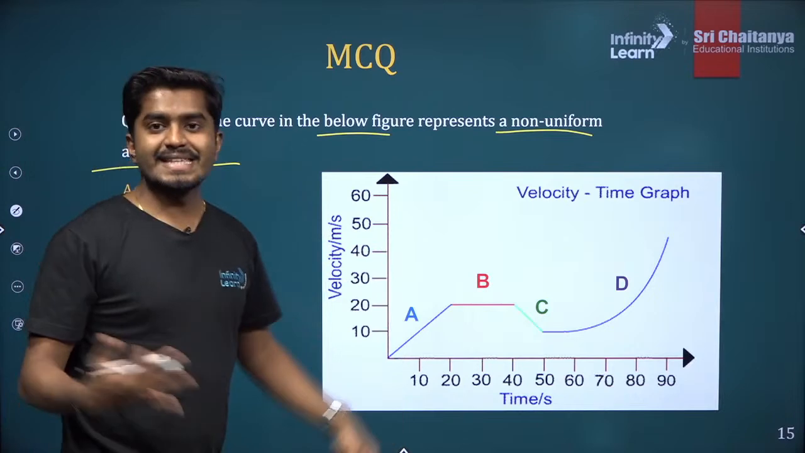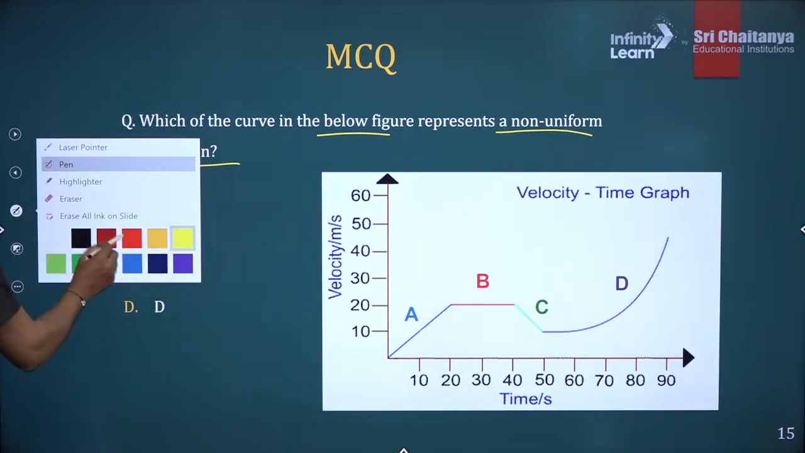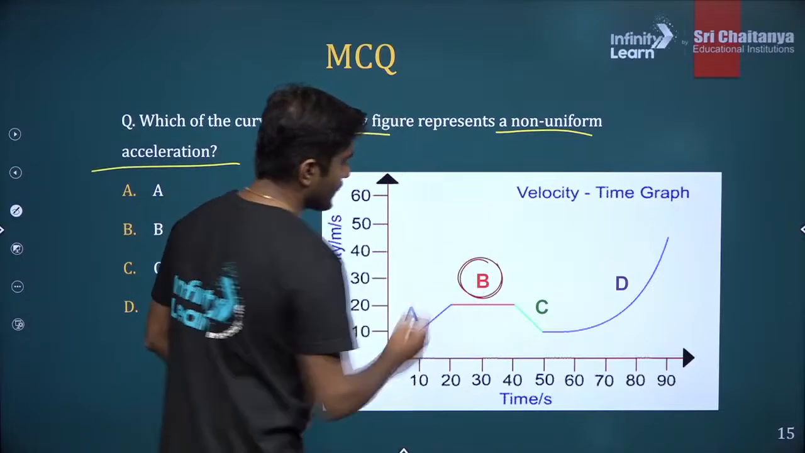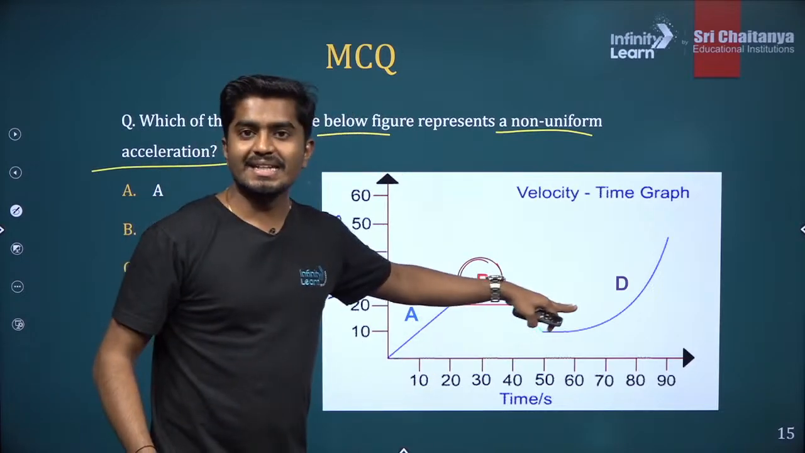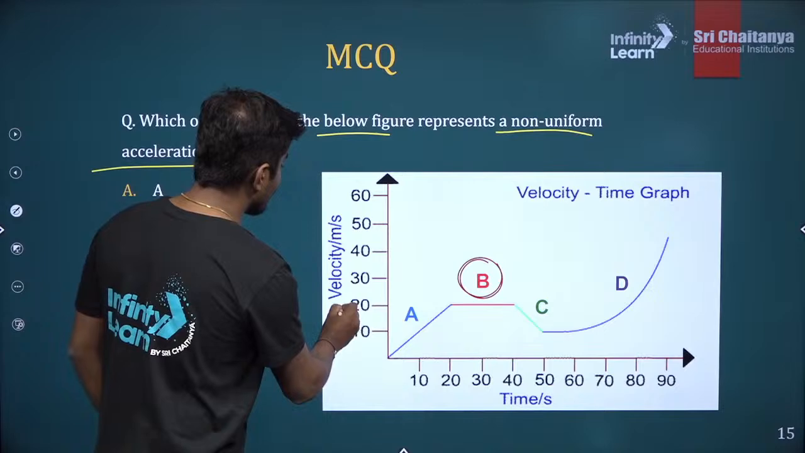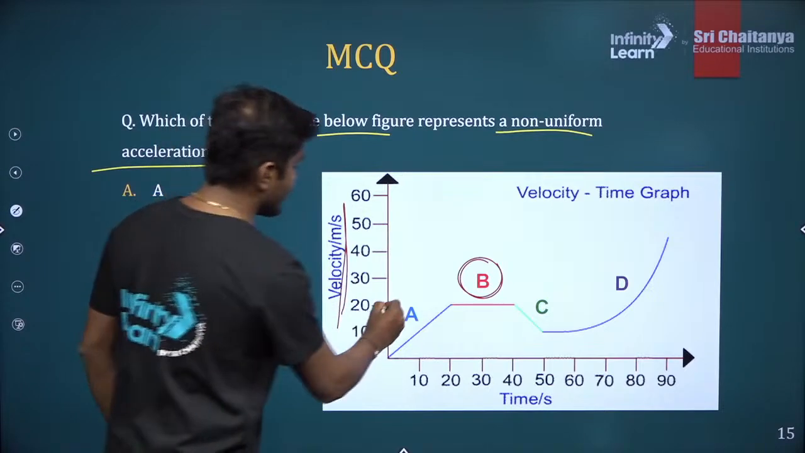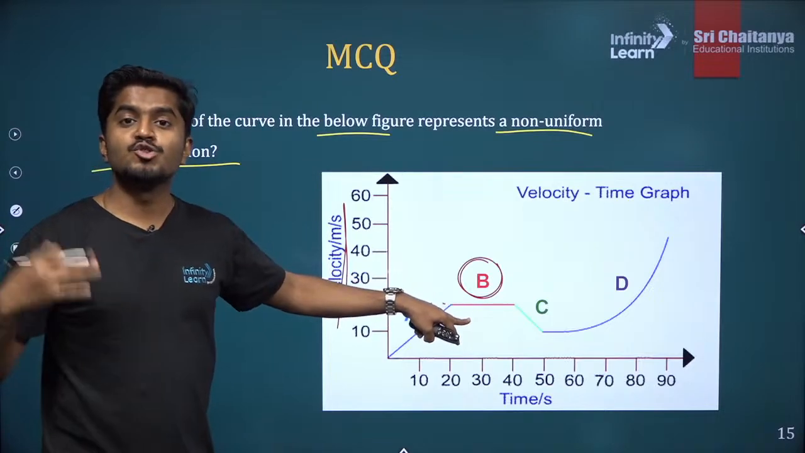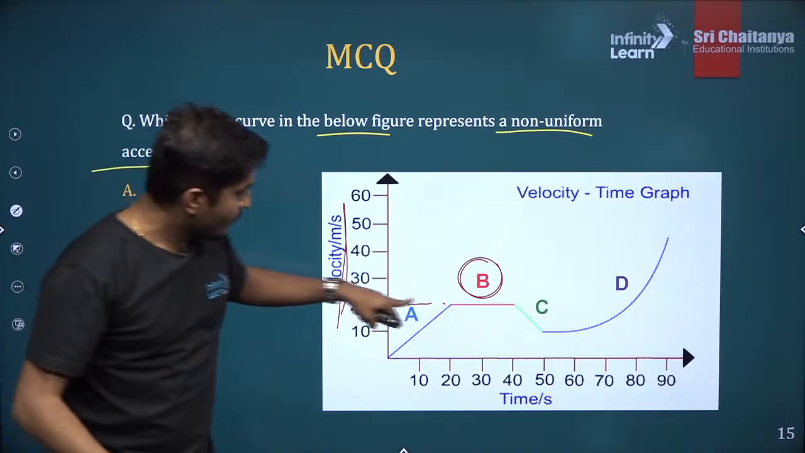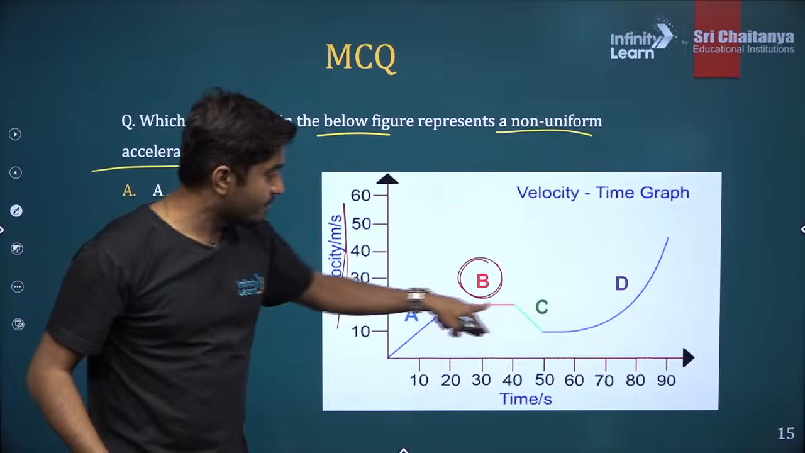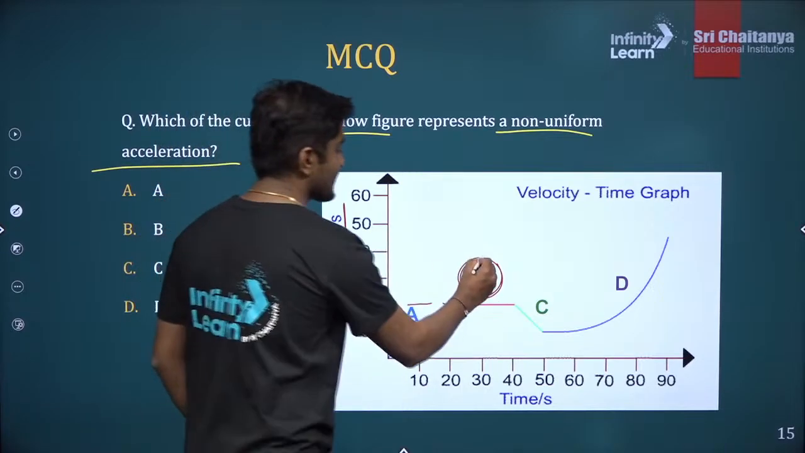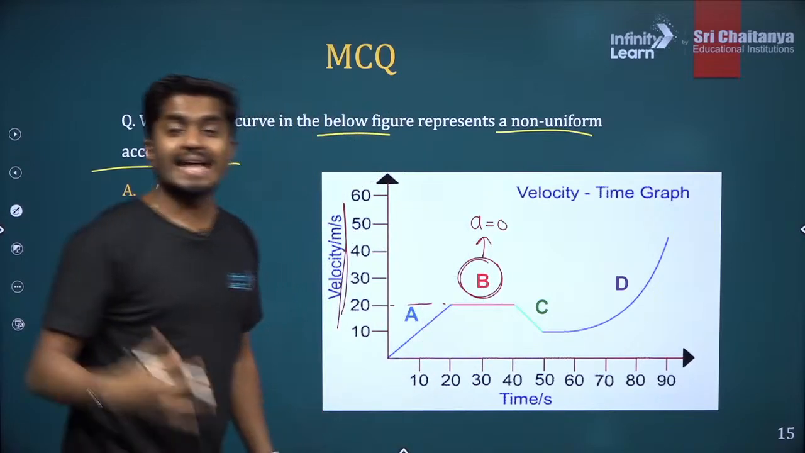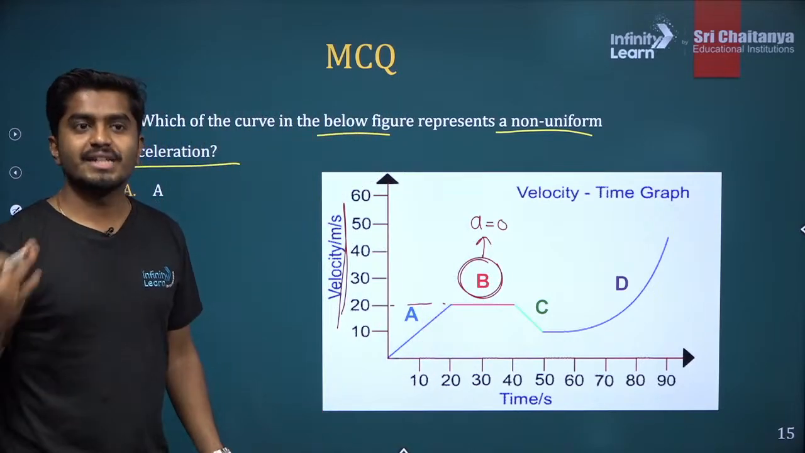So okay, let's start with the easiest one. Here this B is a flat line. What is this? Velocity. So the velocity is fixed. Velocity is not changing with time for this graph B. So in this case, the acceleration is 0. Acceleration is not changing with time.